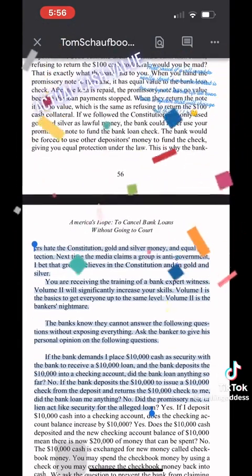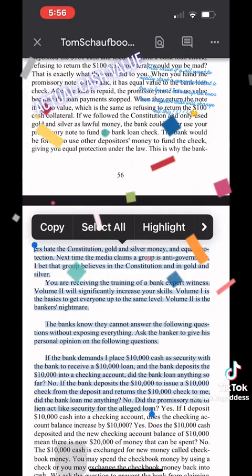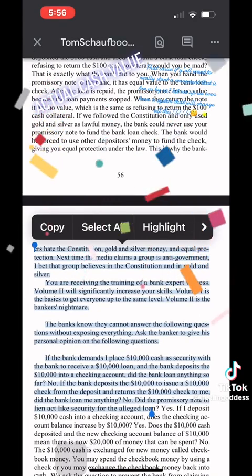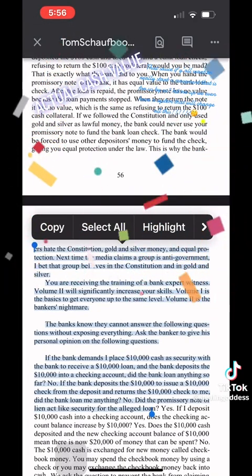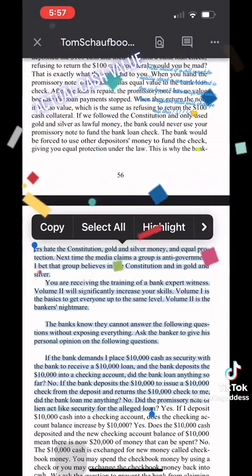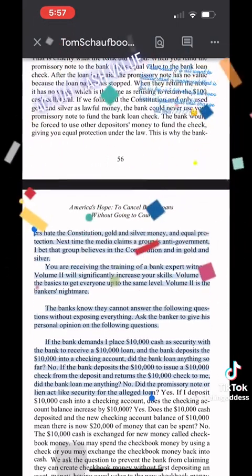When you hand the promissory note to the bank, it has equal value to the bank loan check. After the loan is repaid, the promissory note has no value because the loan payment stopped. When they return the note, it has no value, which is the same as refusing to return the $100 cash collateral. If we follow the Constitution and only use gold and silver as lawful money, the bank could never use your promissory note to fund the bank loan check.